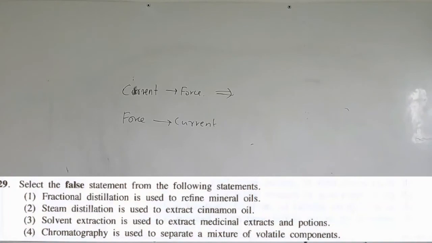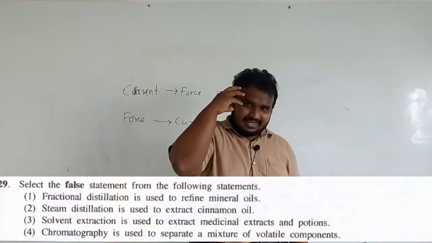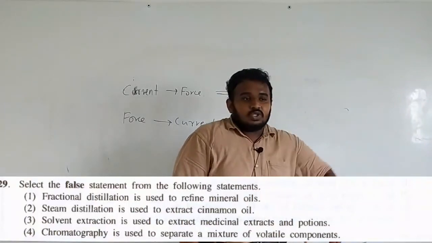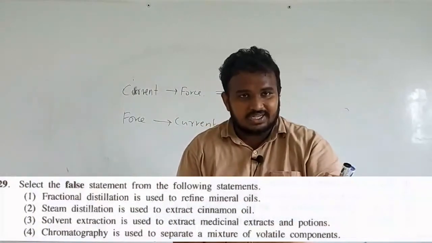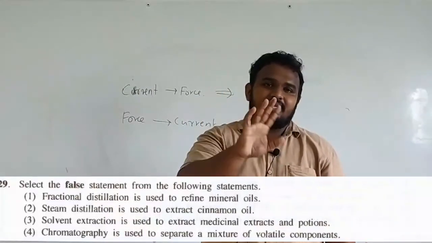So 29th question, select the false statement from the following statements. So this is about mixtures. Fractional distillation is used to refine mineral oils. Yeah, that's 200% correct. We have studied it. Whenever they ask you to identify the false statement, try to make the statement correct. If they ask you to identify the correct statement, your mentality should be to make it false. If you are unable to make it false, accept it as correct. In case of identifying the false one, if you are unable to make it correct, that's the false answer.